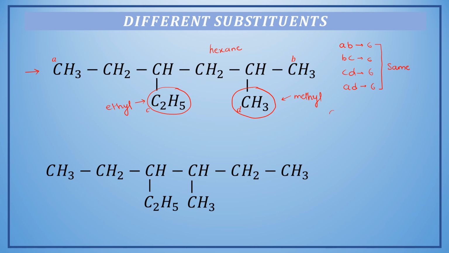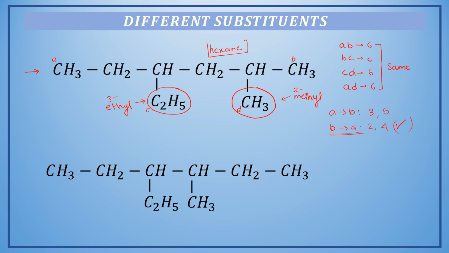Starting from A to B, the positions these substituents get are 3 and 5, while starting from B to A, the positions assigned will be 2 and 4. So you can clearly decide which one to choose. We have to choose the lower value. So B to A will be the correct numbering system. So the position of the methyl group is 2, the position of the ethyl group is 3, and the name of the parent chain is hexane.